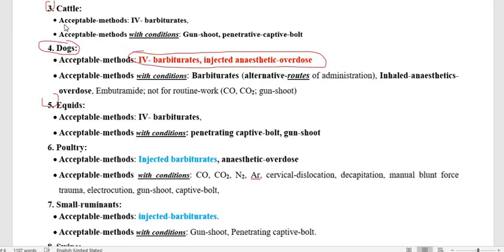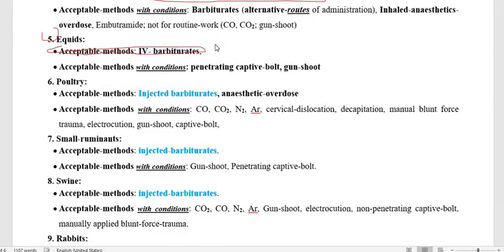Again, the acceptable method is the IV administration of the barbiturate for equine or equids, as well as for cattle. Other than that, the acceptable method with condition for both species, cattle and equids, is gunshot or penetrative captive bolt. This is for both equids and cattle.